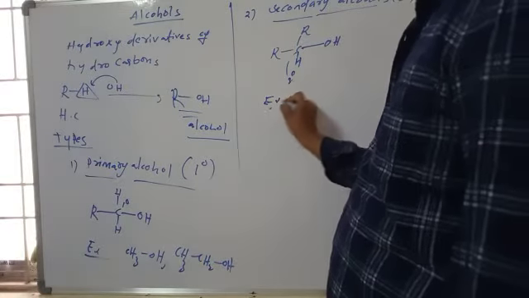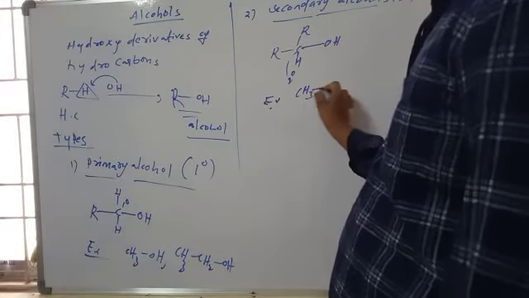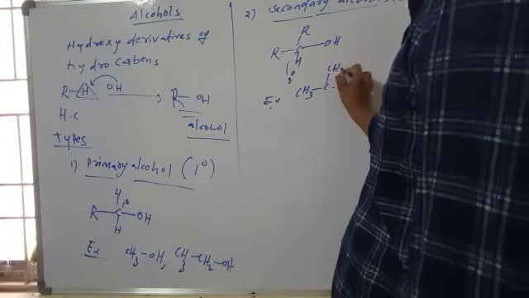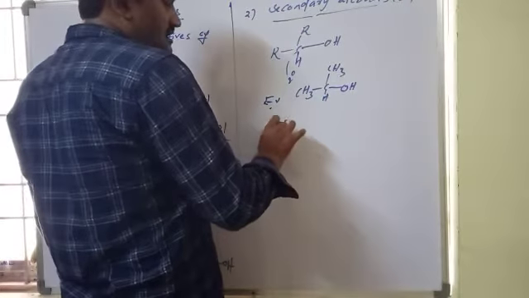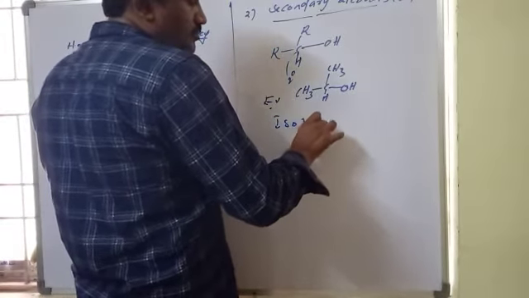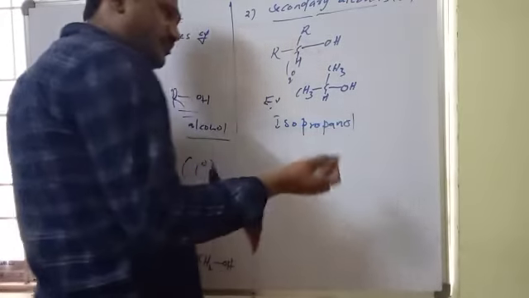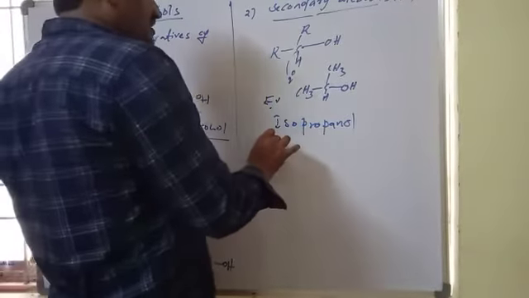Example: you can take CH3 in the place of R, so CH3CHOHCH3. The common name is isopropanol or isopropyl alcohol.